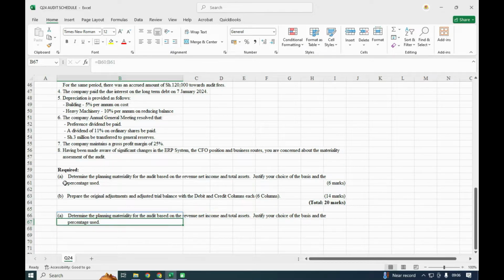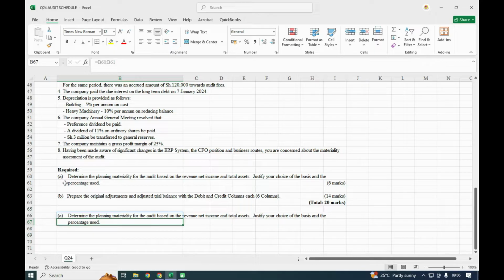So remember, materiality normally affects the true and fair view of financial statements as they are presented, and therefore materiality is supposed to be considered by the time you are dealing with planning.